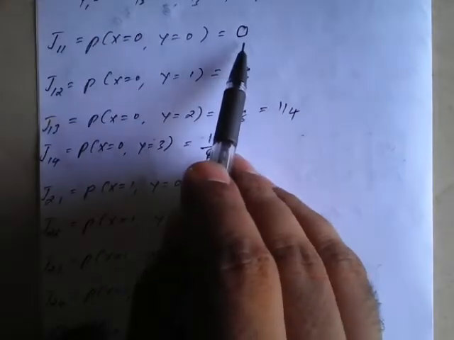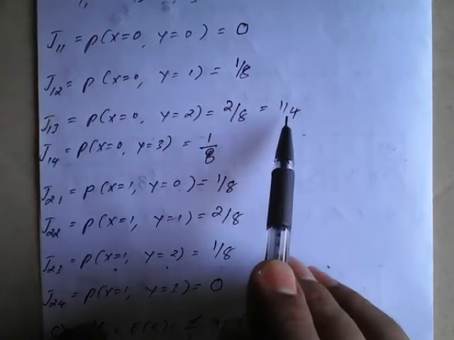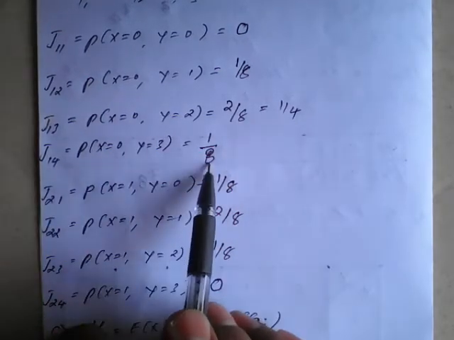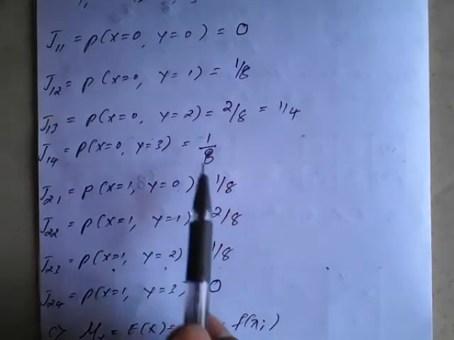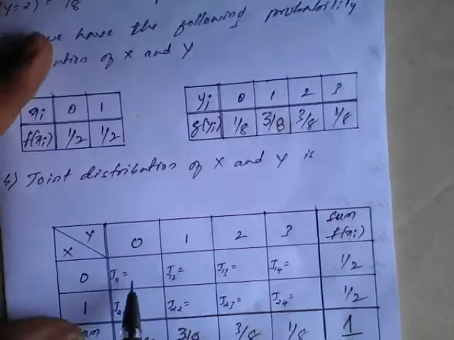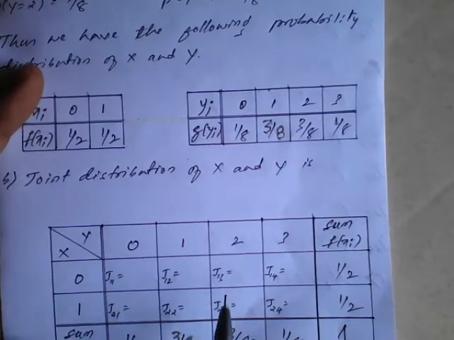So J11 value is 0, J12 value is 1 by 8, J13 is 1 by 4, J14 is 1 by 8, J21 is 1 by 8, J22 is 2 by 8, J23 is 1 by 8, and J24 is 0. All these values we have to substitute in this table and complete the distribution table for x and y.